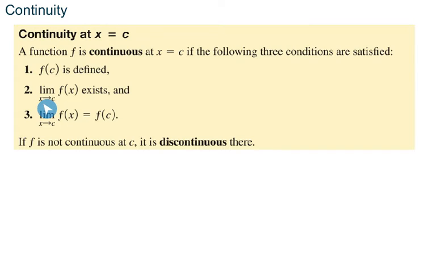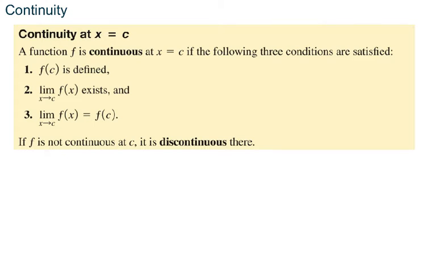Two, the limit as x approaches c of that function exists. And then three, the limit has to match the function value. So one and two have to give you the same answer. And if you can't state that the function is defined, A, and B, that the limit exists, and that C, the function value and the limit are the same, then it's going to be discontinuous at that point. So that's the long and short of continuity.